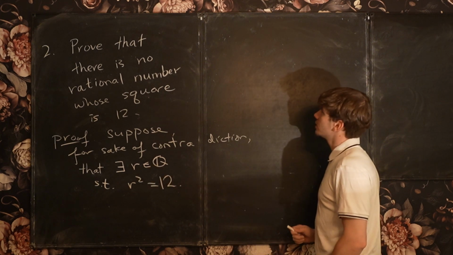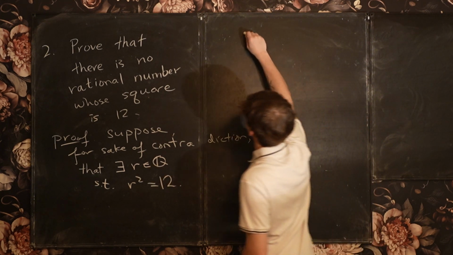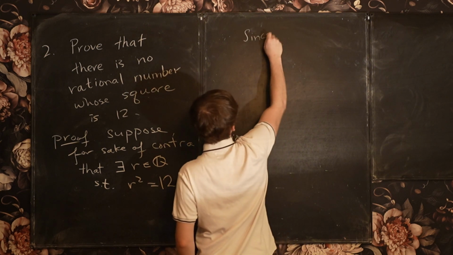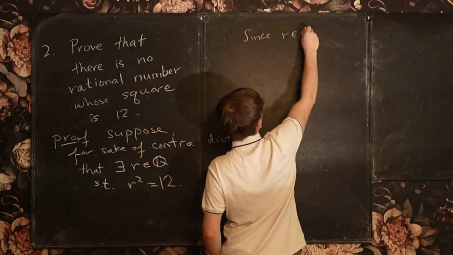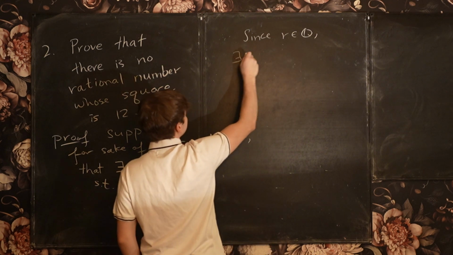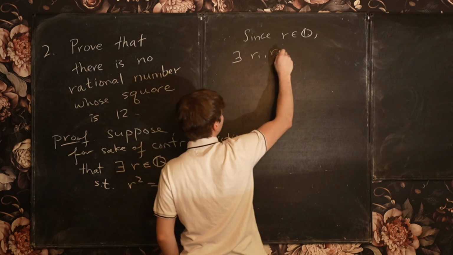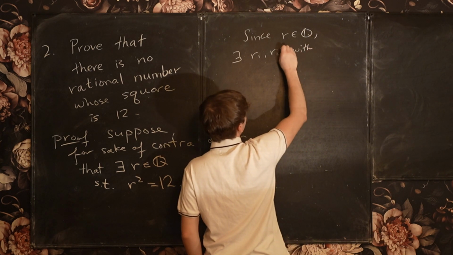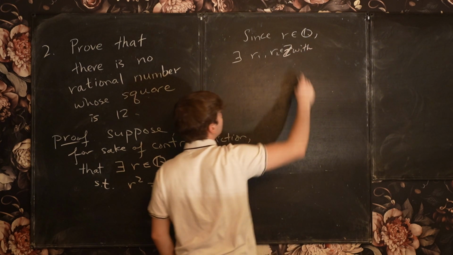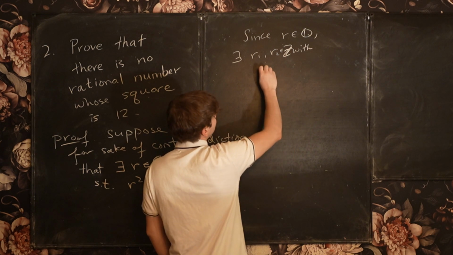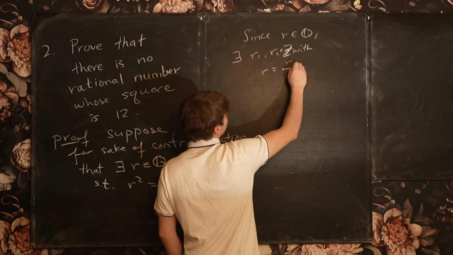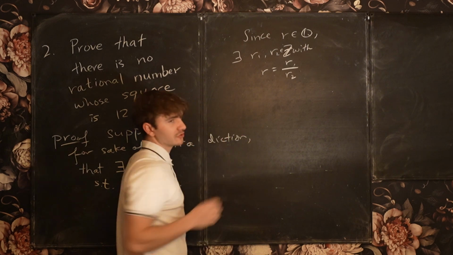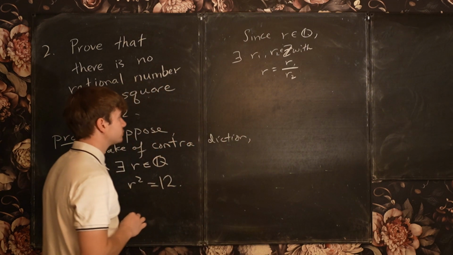We have this number r. Okay, and since r is a rational number, there exist some integers r1 and r2, these are integers, with r equals r1 over r2, by the definition of being a rational number.